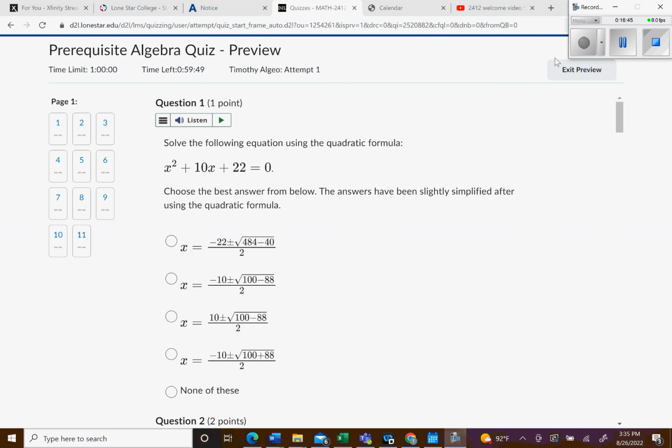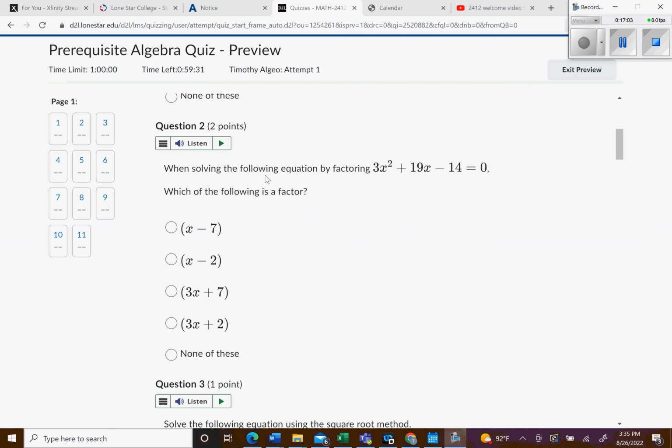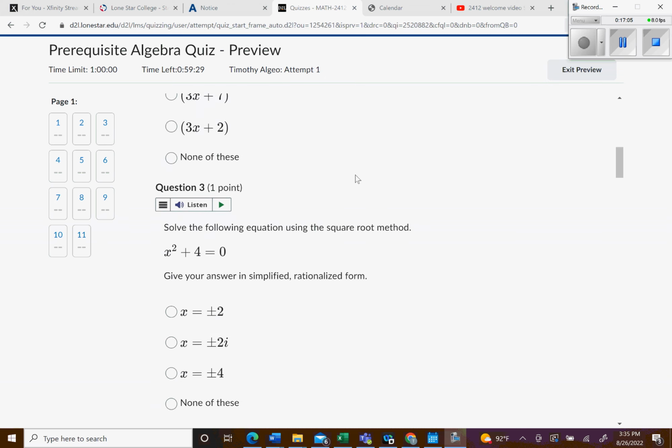Okay, sorry about that. I was trying to find the preview button. So here's a preview of the prereq algebra quiz. You're given an hour, and it's only 11 questions, so that shouldn't give you too much trouble. Right here, do the quadratic formula. Here, solve by factoring, and so on.